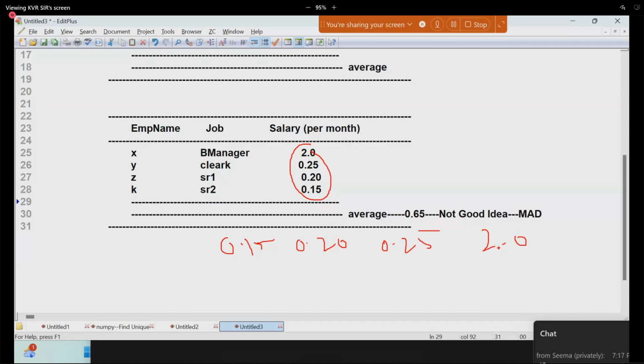How many values are there? So take the center two values and find the average: 0.20 plus 0.25, which is 0.45 by 2. So there is a chance of getting my car bought by how many people? At least out of 4, 3 people can buy. Is it a good idea or not? That is known as the median. Spell it out: median. Median is also one of the statistical applications.